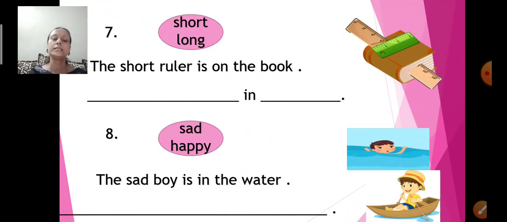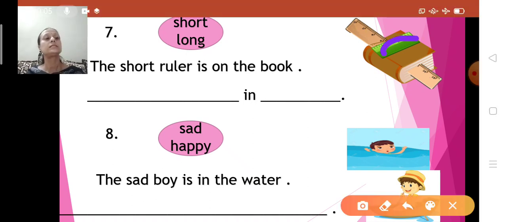Now look at this picture. There is a book and this is a green color short ruler, and one more ruler is kept inside the book. It is in the book, but the ruler is long and the green ruler is short. So read, short and long, spelling is given. The short ruler is on the book. The short ruler is on the book.